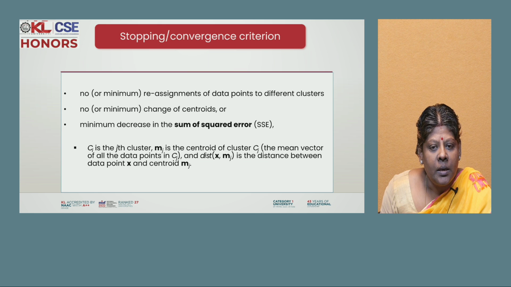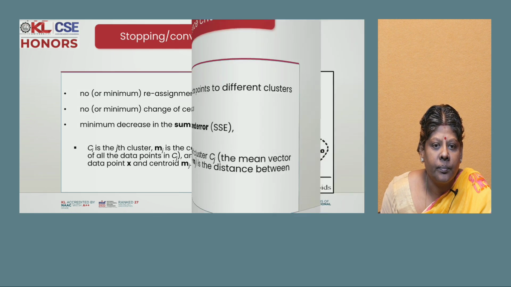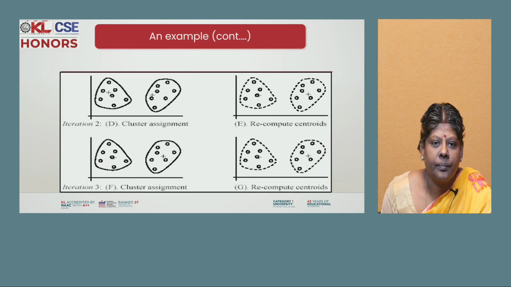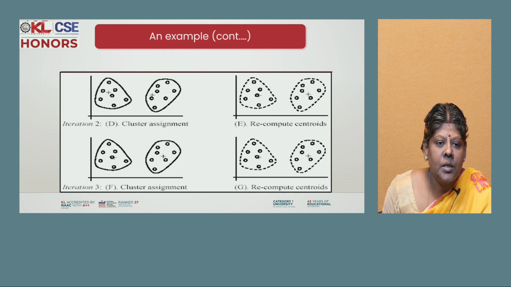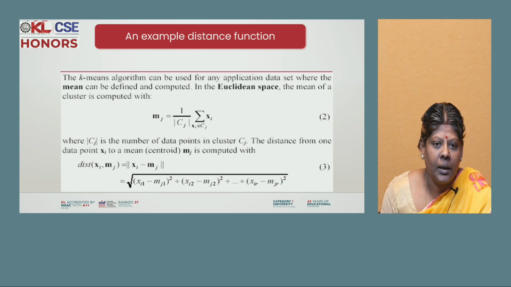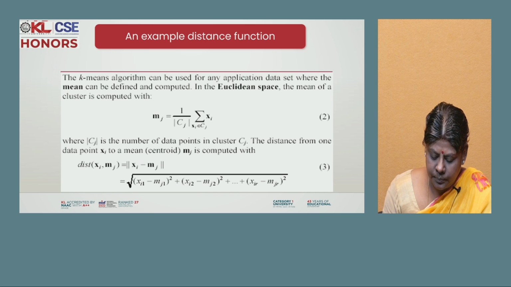We also use another measure, the sum of squared error. In this example, K means are randomly selected, clusters are assigned, and the centroids are recomputed. This is the output of iteration 2, and the third is the output of iteration 3. Finally, recompute the centroids, and you get the data correctly grouped in clusters. You use the K-means algorithm in Euclidean space. This is the formula for Euclidean distance, showing how to calculate the distance between two data points and match similarity.